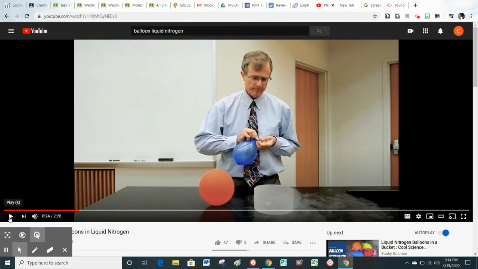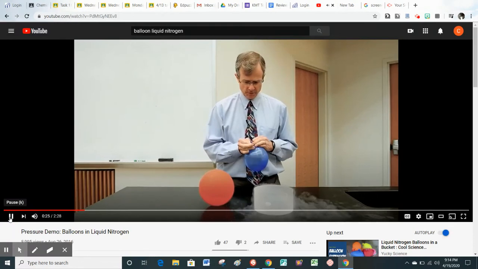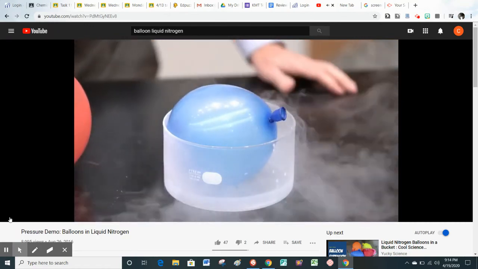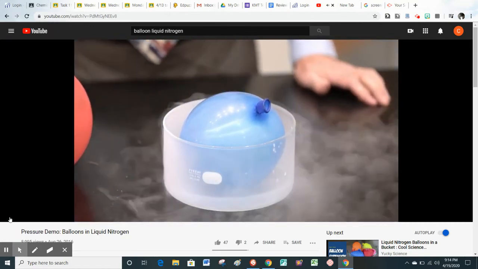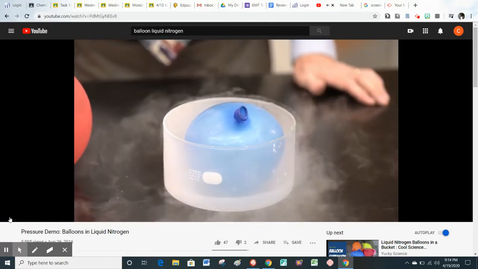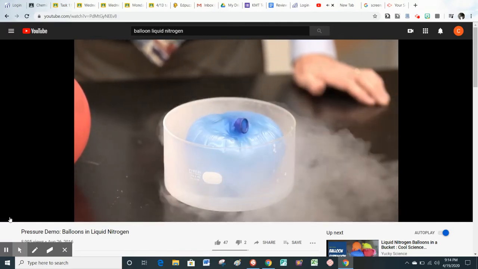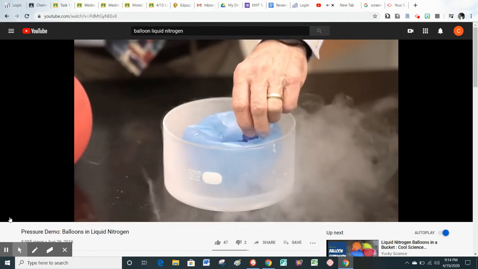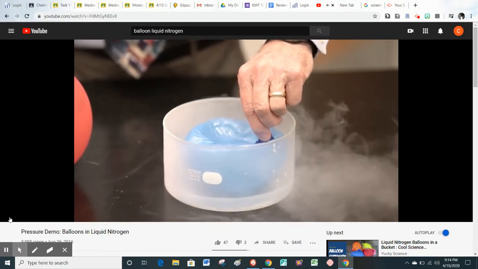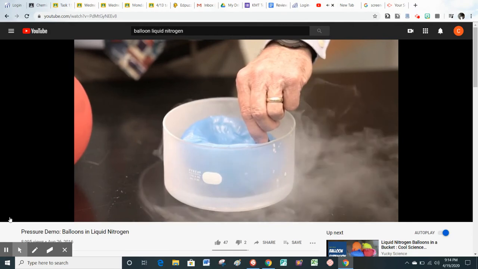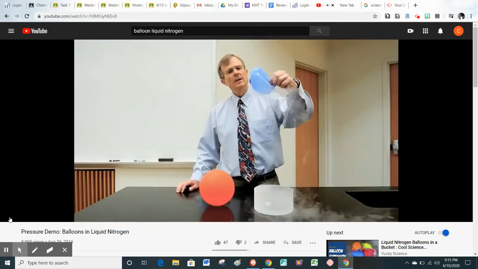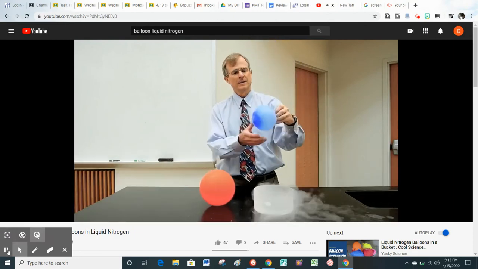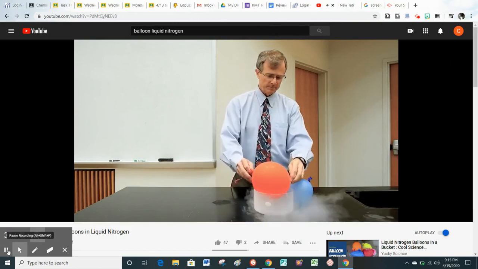So let's watch what happens here. I'm going to dip the balloon in the liquid nitrogen. Liquid nitrogen's really cold. And ask what happens to it. So it's cooling down those particles in the balloon. Shrinking. Why? Because it's cooling the air in the interior of the balloon. And in fact, it's causing less collisions, crackling and becoming smaller. That's what happens to helium.